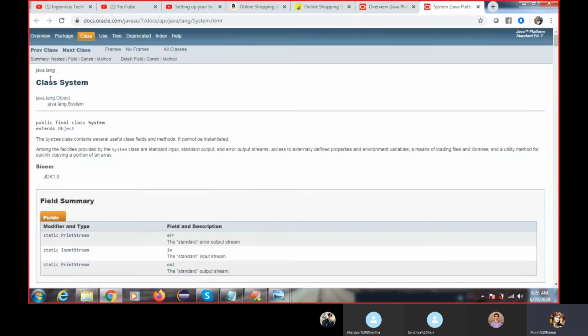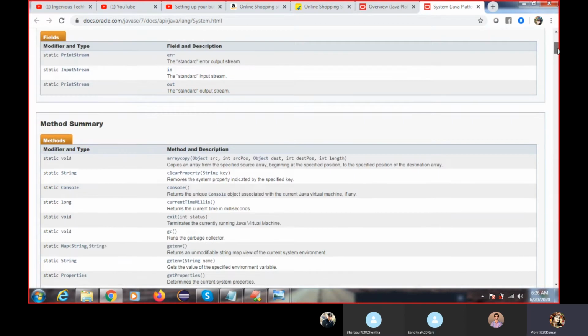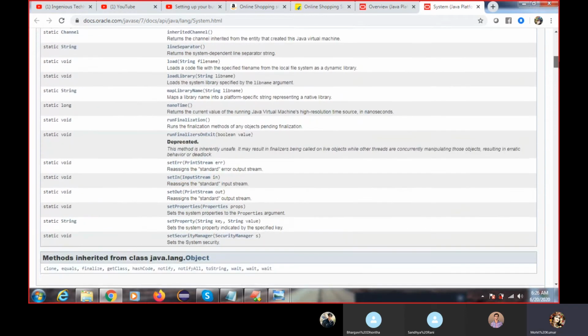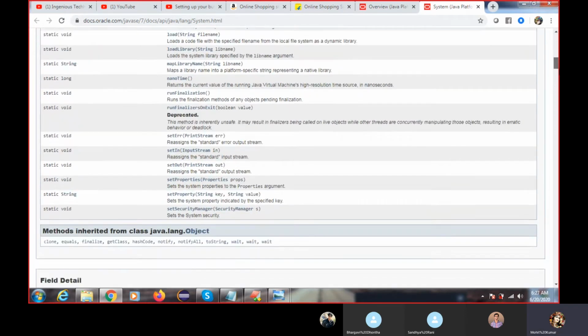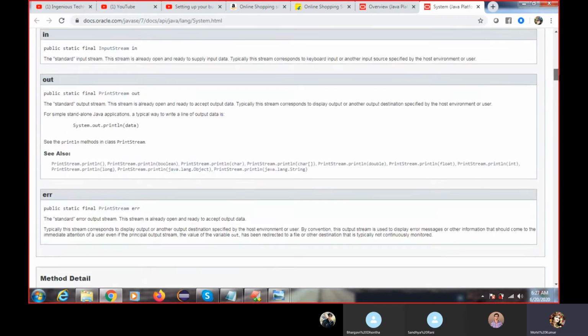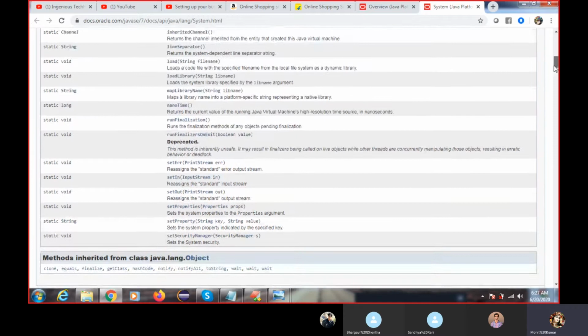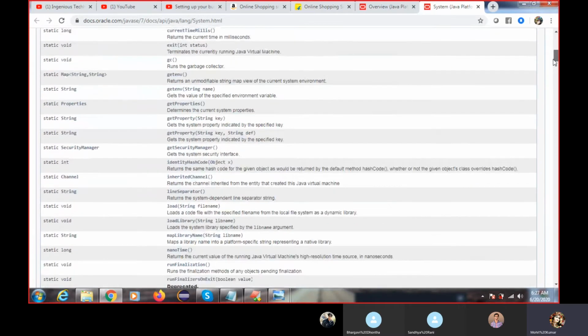System is an inbuilt class available in the java.lang package. A package is nothing but a type of folder. I will teach you packages later. Inside the System class there are many members; in the coming sessions we will learn this. You can find println also, but note that out is a variable.